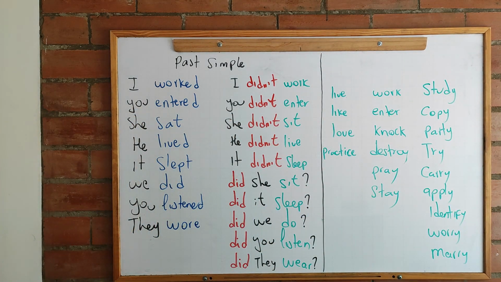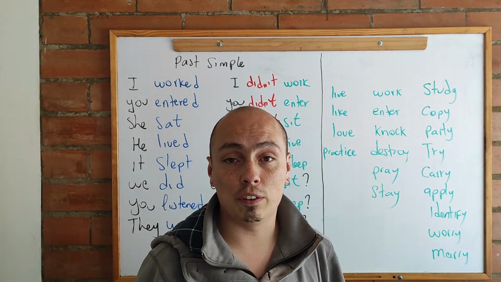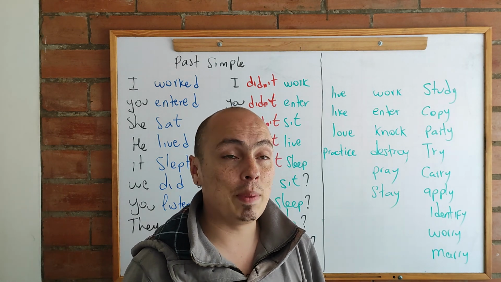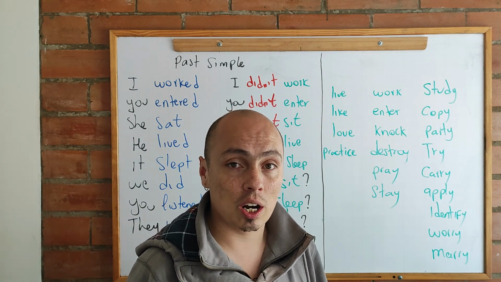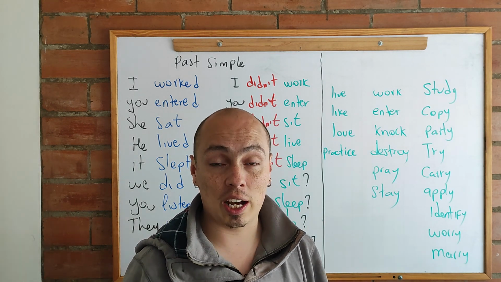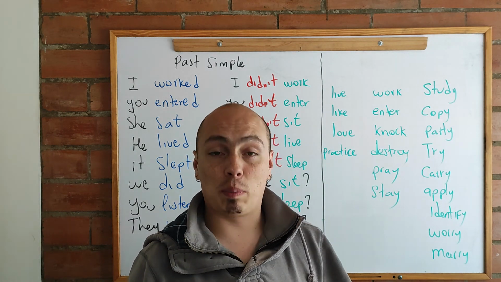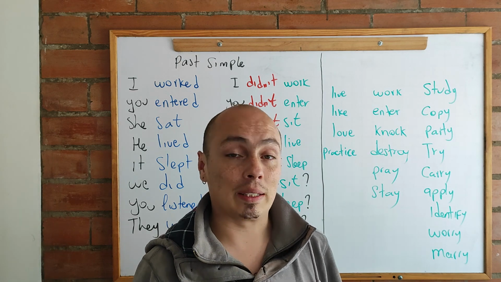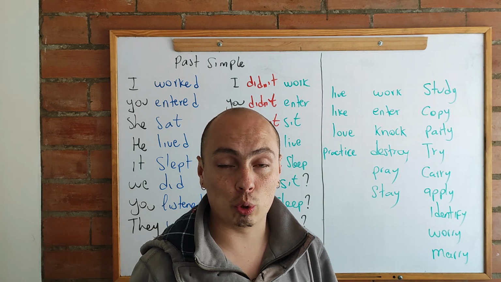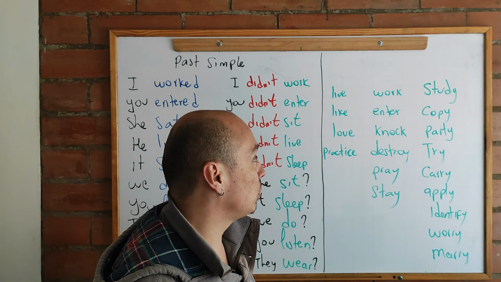So how do we make the simple past? The verbs are going to be divided into two different groups. We are going to have regular and irregular verbs. The big majority of verbs in English are going to be regular. But there is a list that I'm going to put in the description of the video in order to explain to you which are irregular. But again, you are going to look at the list and the ones that are not in there are going to be regular. And the regular verbs are going to be divided into three different groups.